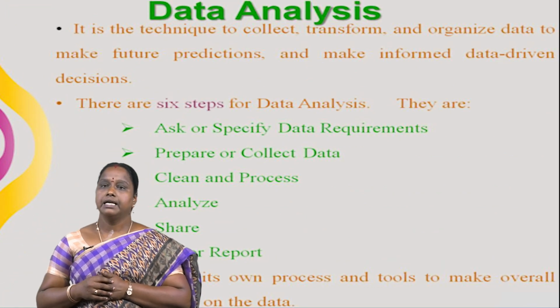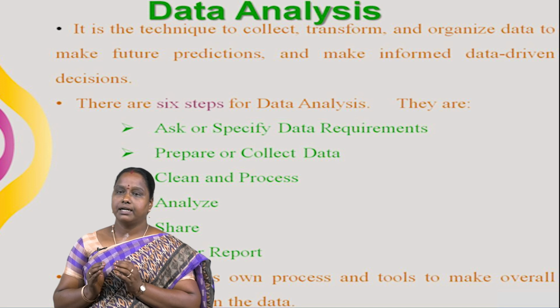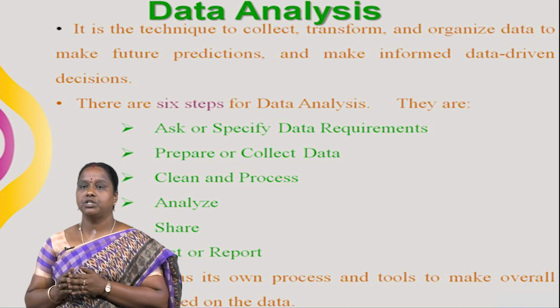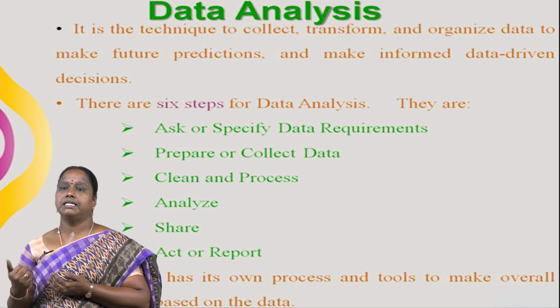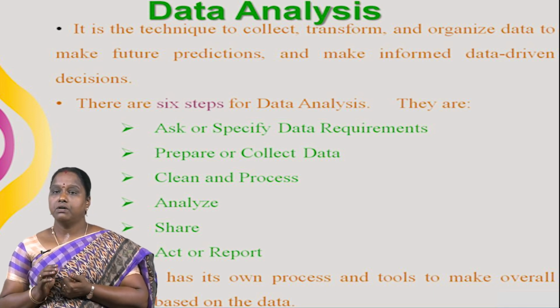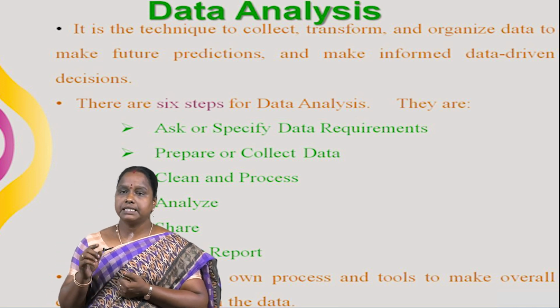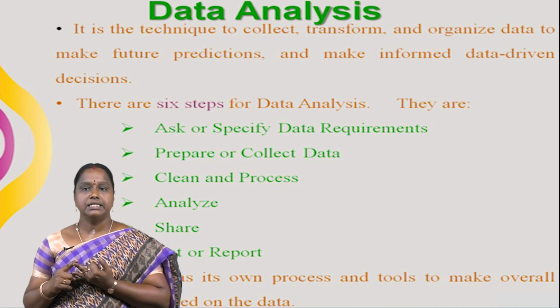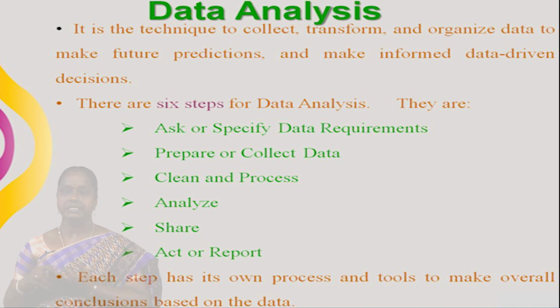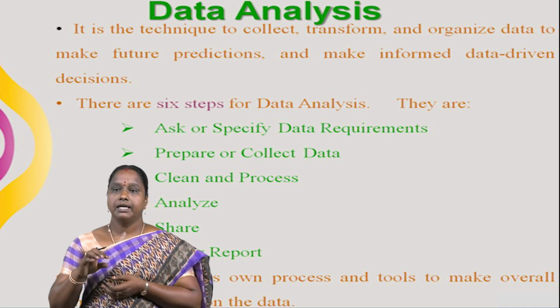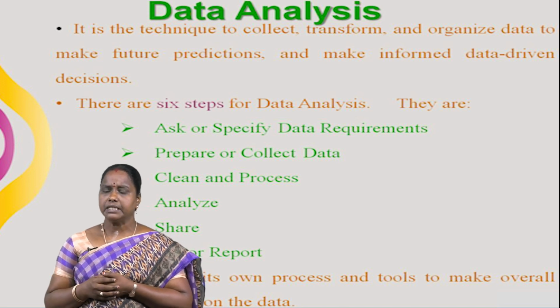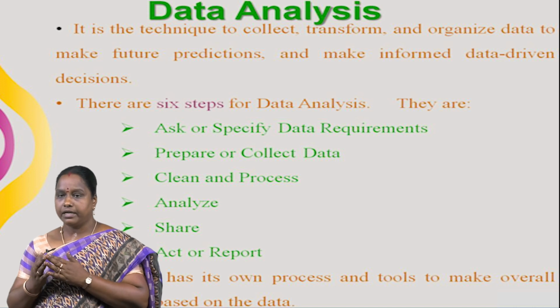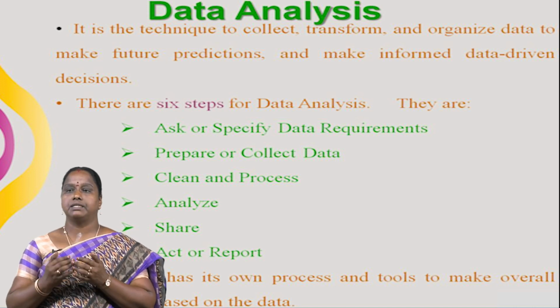Next one is data analysis. It's one of the techniques to collect, transform, and organize data to make future predictions and make informed data-driven decisions. It also helps to find possible solutions for a business problem. There are 6 steps for data analysis. They are ask or specify data requirements. Second one is prepare or collect data. And third one is clean and process. And fourth one is analyze. Fifth one is share. And last one, sixth one, is act or report. These are all the data analysis steps. Each step has its own process and tools to make overall conclusions based on the data.